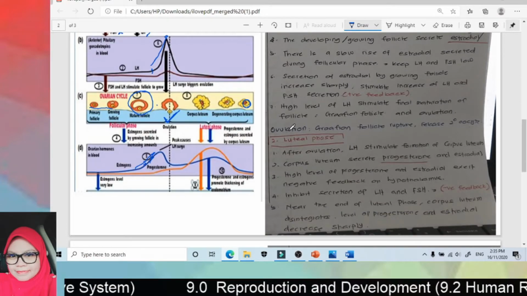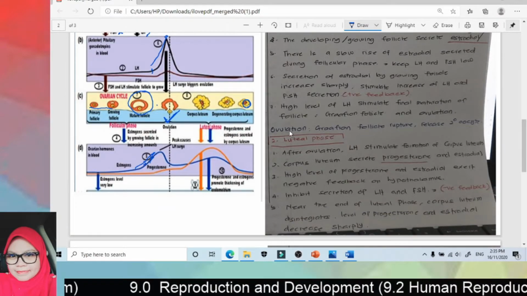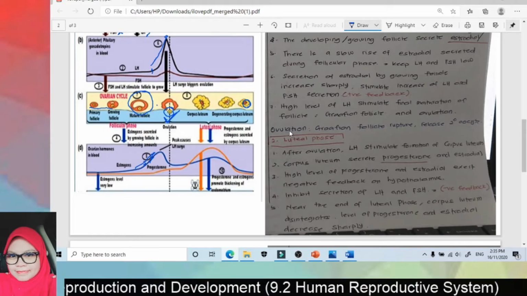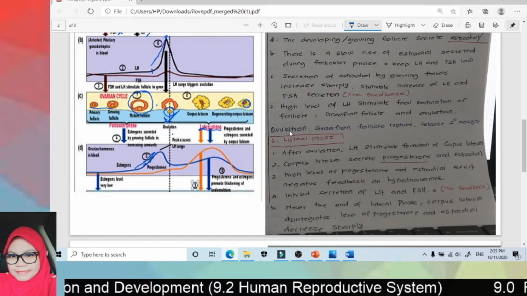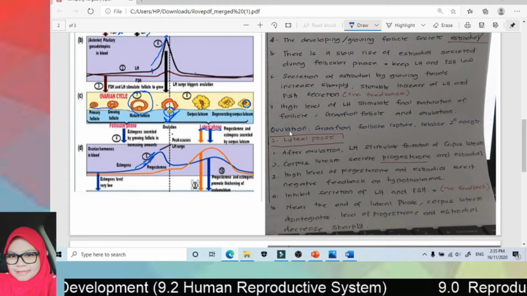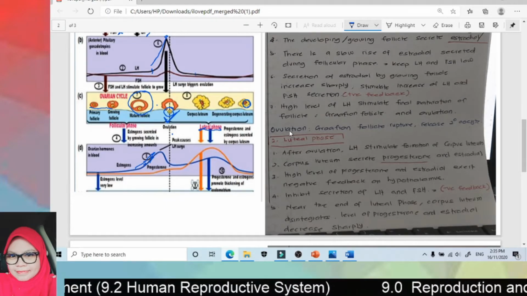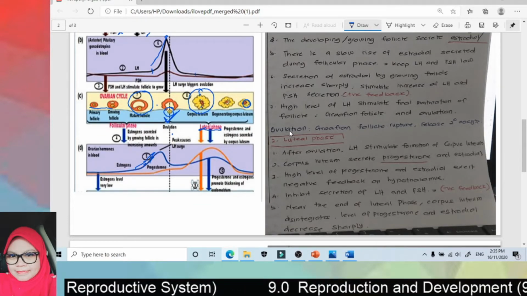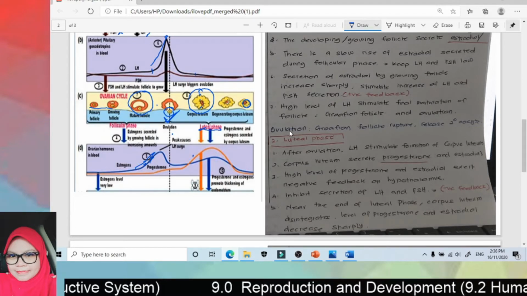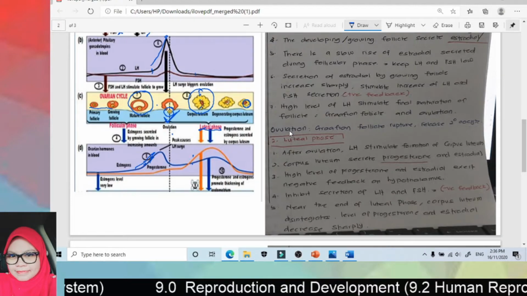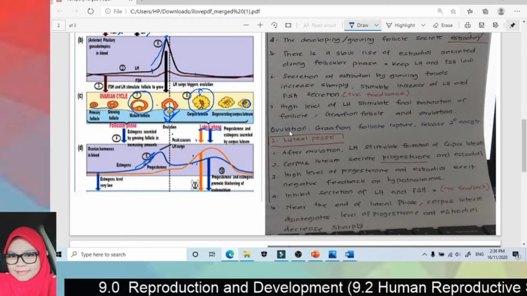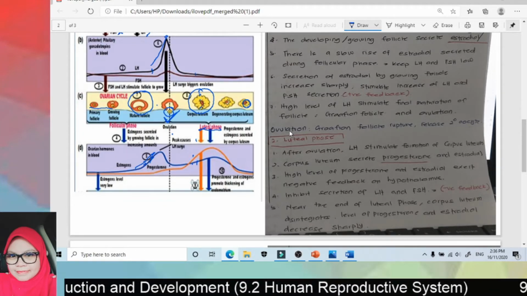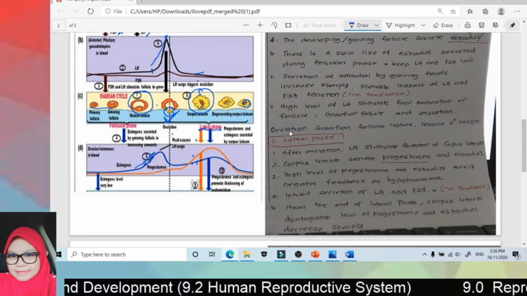So what is ovulation? Ovulation is a process where the Graafian follicle ruptures and releases the secondary oocyte. After ovulation is the luteal phase, where LH stimulates formation of the corpus luteum. So now the corpus luteum is formed. The corpus luteum will secrete progesterone and estradiol. A high level of progesterone and estradiol has a negative feedback on the hypothalamus, then inhibits secretion of LH and FSH.